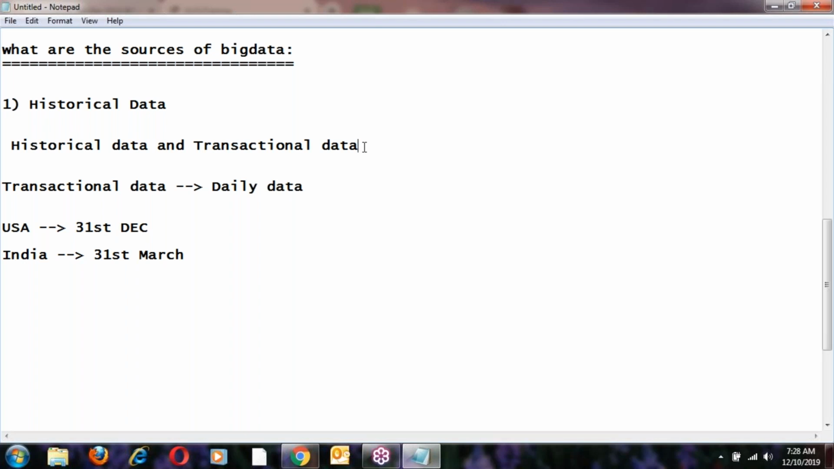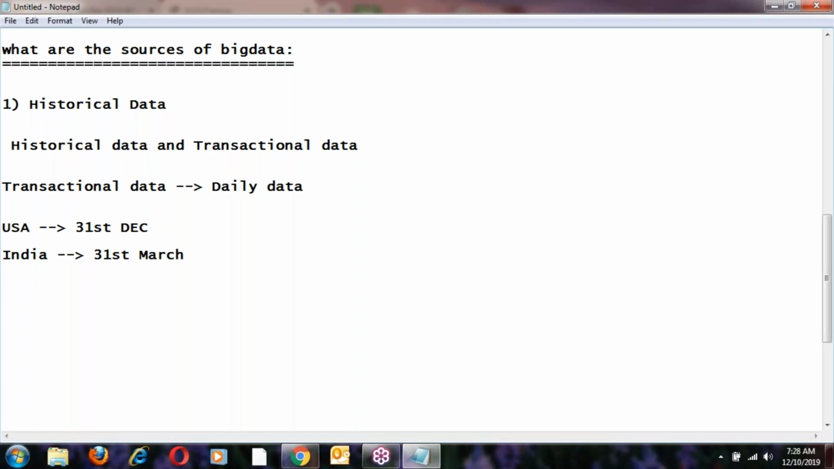Can you differentiate historical data and transactional data? What's the difference between these? They may ask this question. This is one of the important points in big data. Historical data and transactional data are examples of big data. Let us see how historical data is big data.